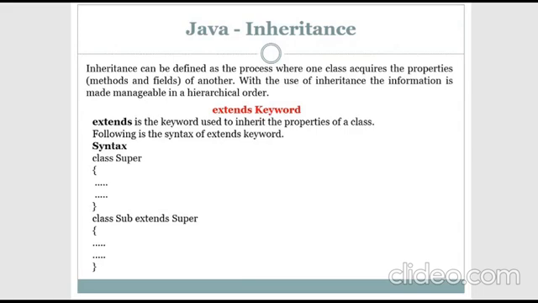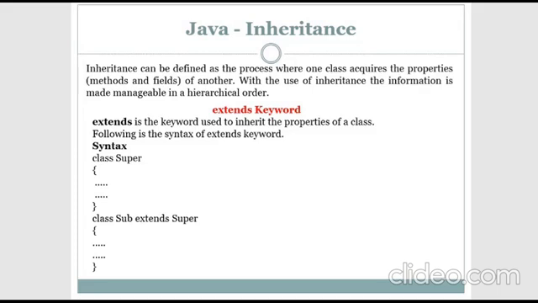Here we can see a simple example. I have a class called super, which I consider as the parent. Instead of writing all these statements again in the child class, I'll just get all the statements from the parent class using the keyword extends.